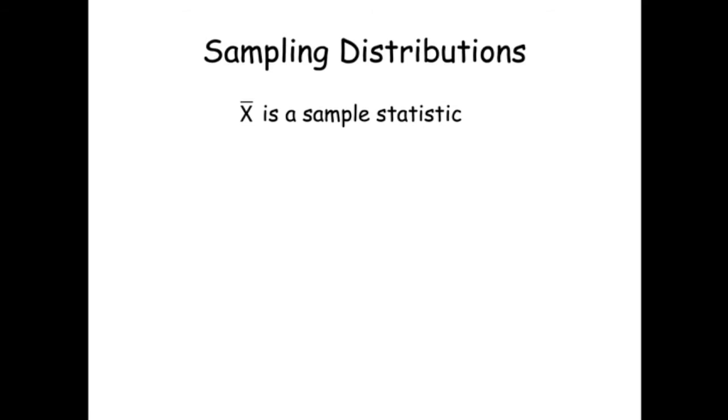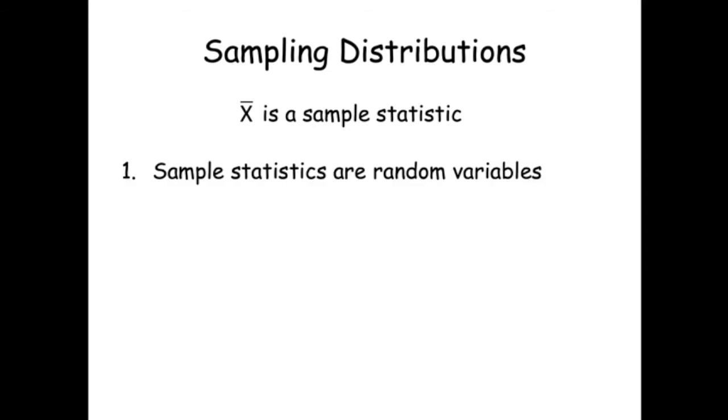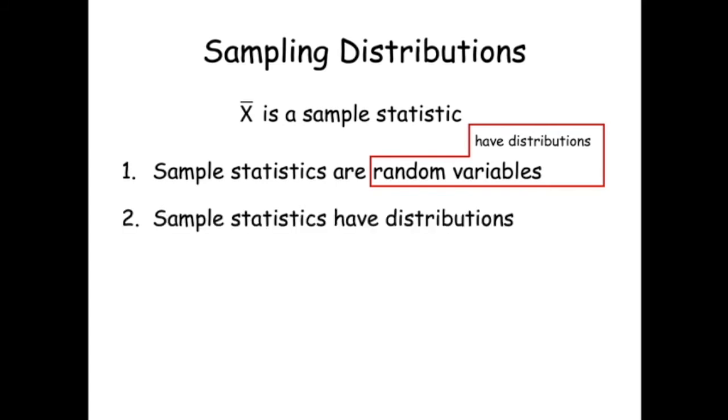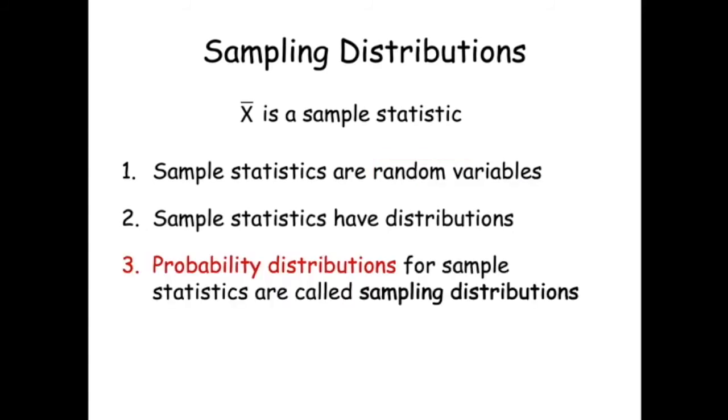Now let's look at sampling distributions. X bar is a sample statistic. It is also a random variable. It can take on more than one value, and we don't know what value it will take until we collect our data. Random variables have probability distributions. Therefore, statistics have probability distributions, which are called sampling distributions. A sampling distribution is a probability distribution for a statistic.